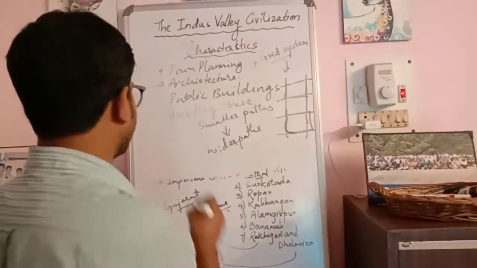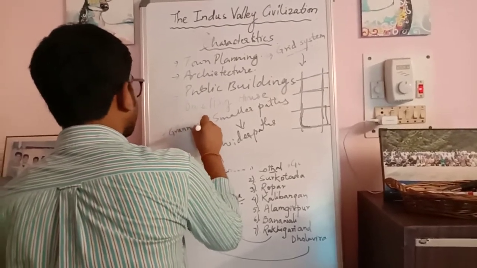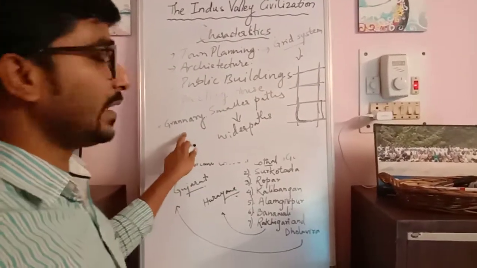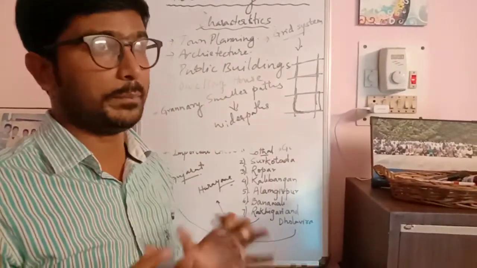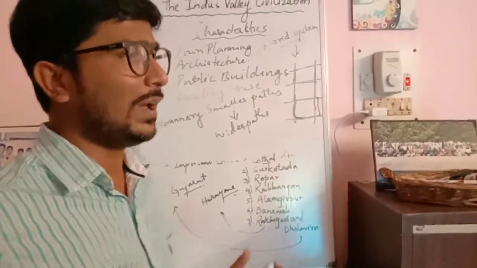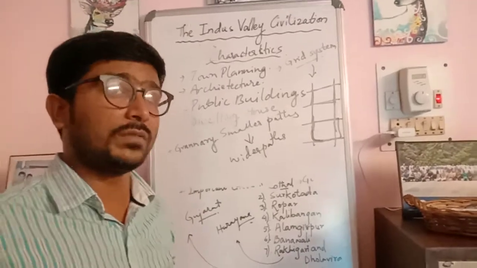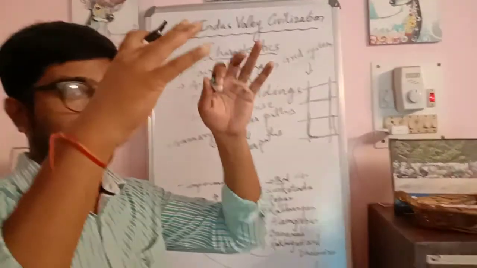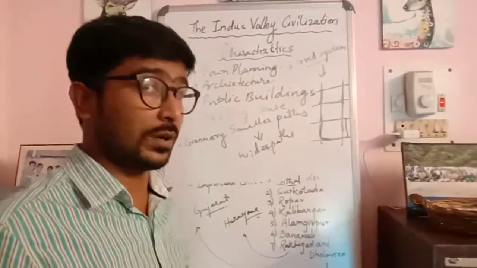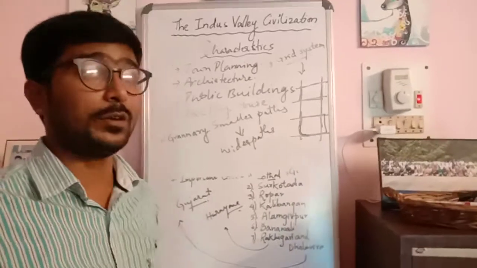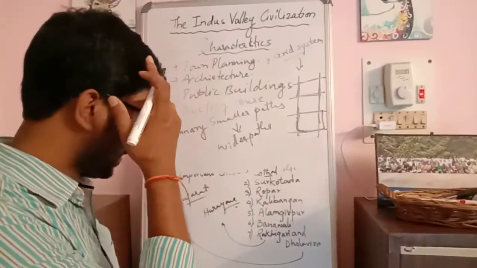There were important things such as the granary. A granary was a big block-like or circular building, or a longitudinal drum-like structure, where grains from cultivation were put inside, and whenever required during unwanted seasons or times, they were taken out and utilized by the general public, as distributed by the ruler or king.